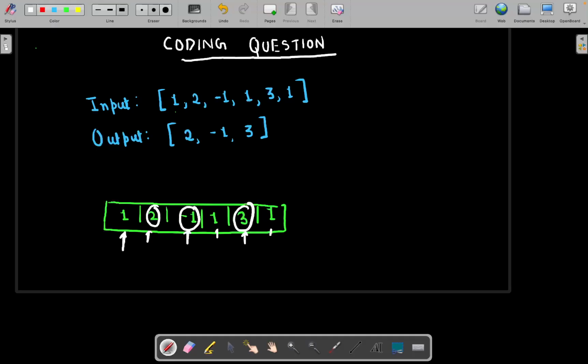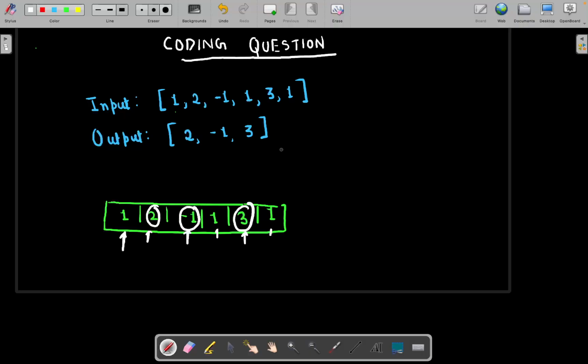Okay, so how can you solve this question? You can solve this question using different approaches. First of all, you can use the brute force approach, in which you create two arrays: the first array for the input, which is already given, and the second array in which you maintain the count of the elements.